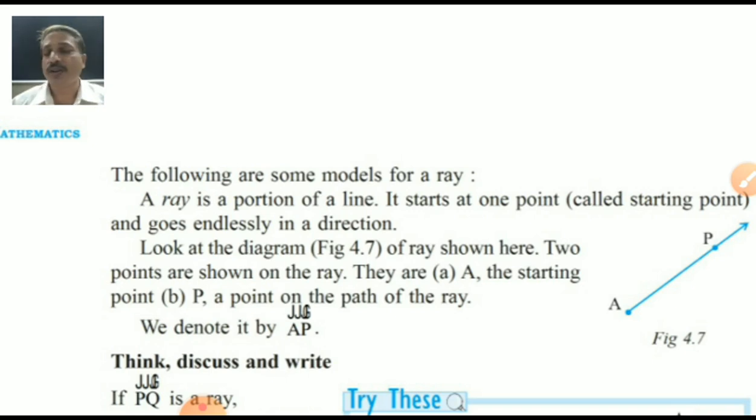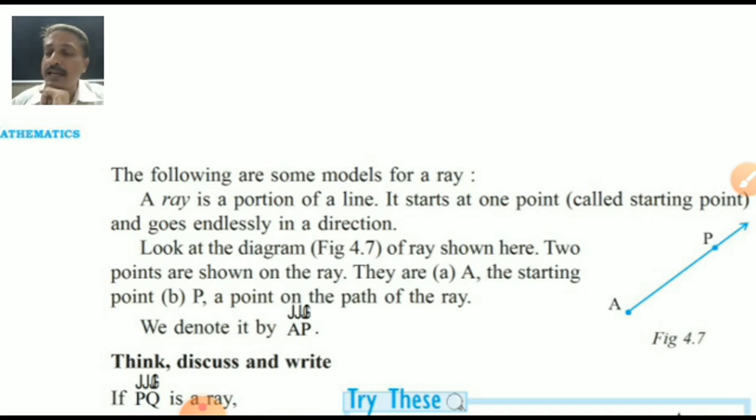Why? Just now we discussed: a ray starts at one point. A ray has to start from any one point, so its endpoint is one. A line has no endpoint. A line segment has two endpoints. A ray has one endpoint, and a line has no endpoints. Yes, we will write the difference also. It is called a starting point or an initial point for the ray, and it goes endlessly in one direction.